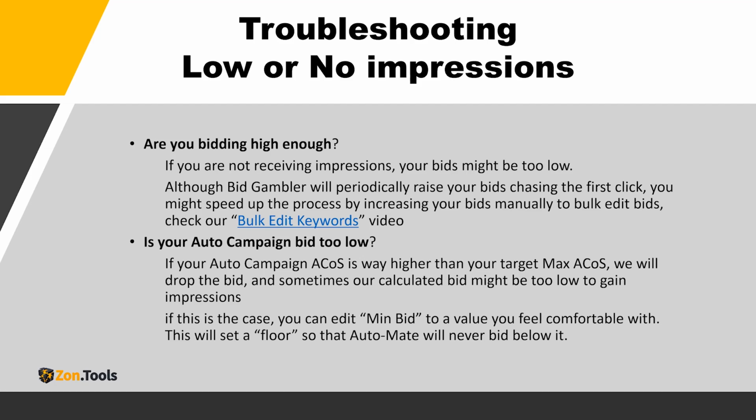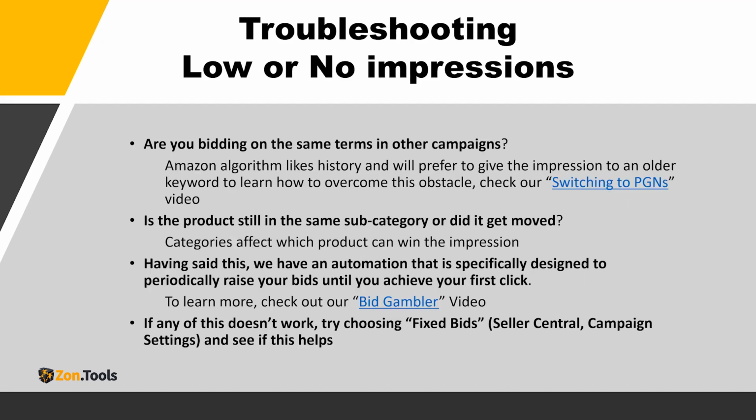And if you have an auto campaign, if the bid is too low, with an automated system, you need to check for that as well. Maybe you don't realize, but our system or any system might put it too low, lower than you might be originally bidding, because of the bad metrics it's receiving in terms of ACoS.